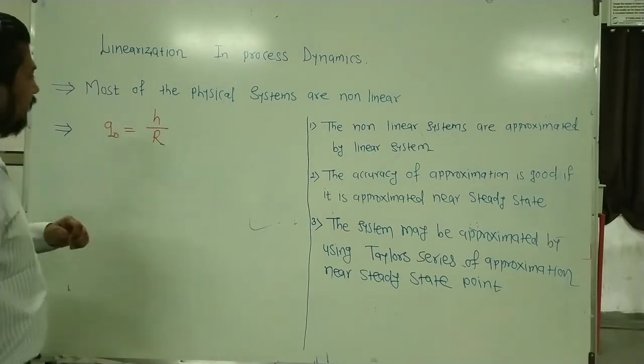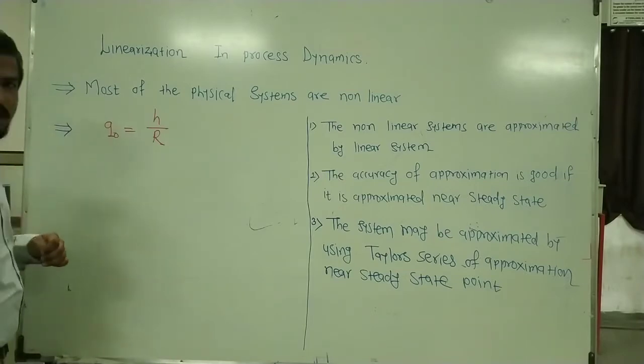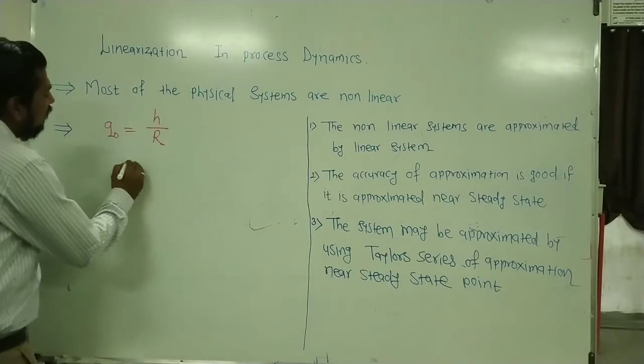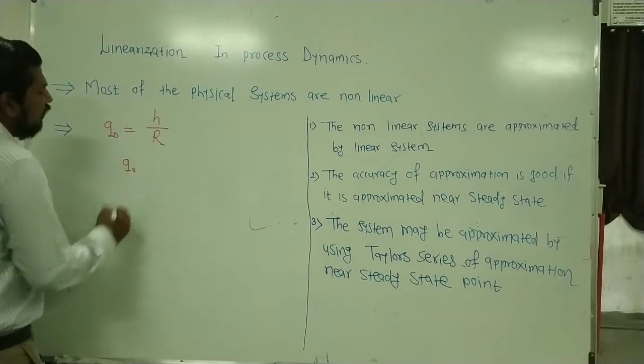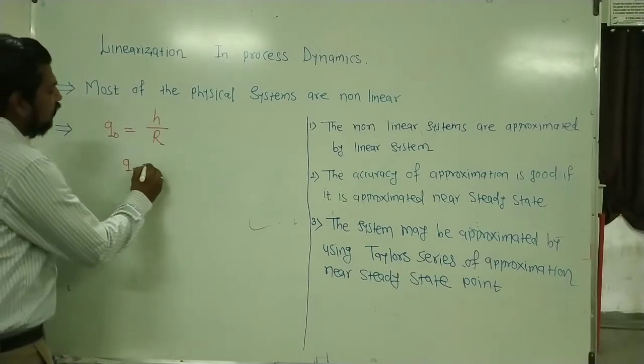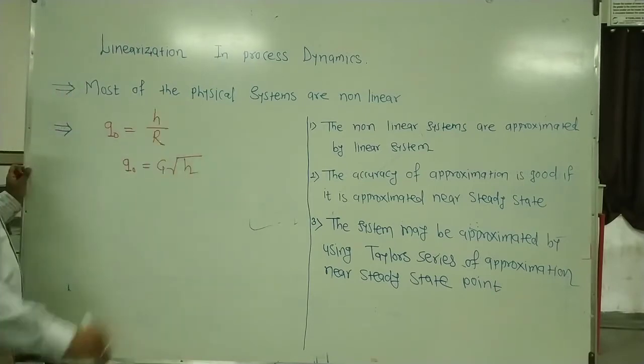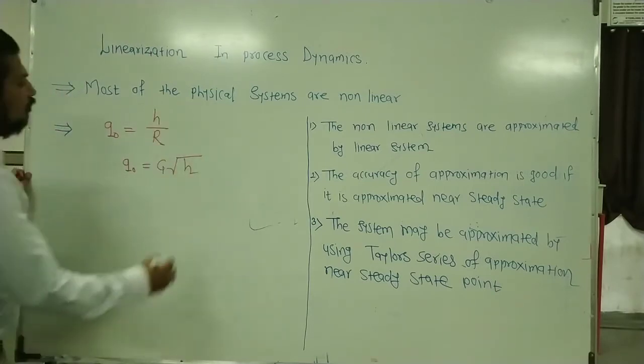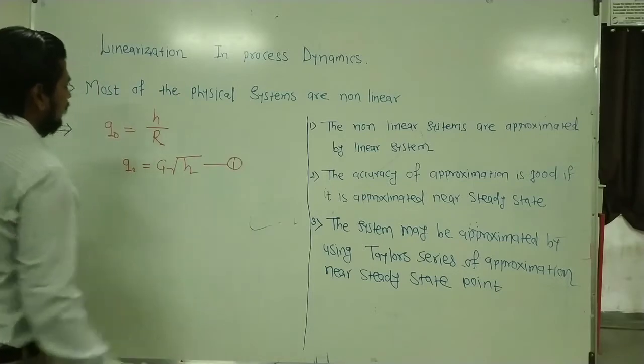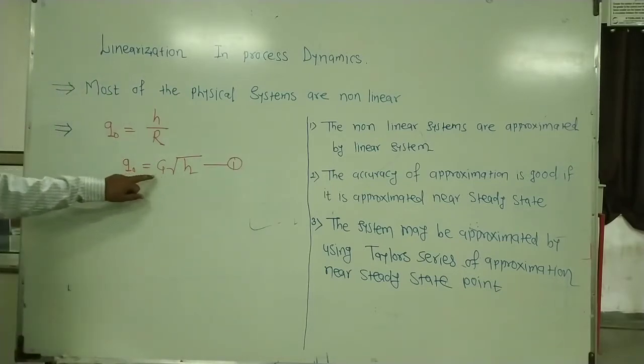But in actual practice, if you have studied fluid mechanics, the relationship of the outlet flow rate is equal to some constant into the square root of the head. Now let us see. No doubt this is a non-linear relationship.